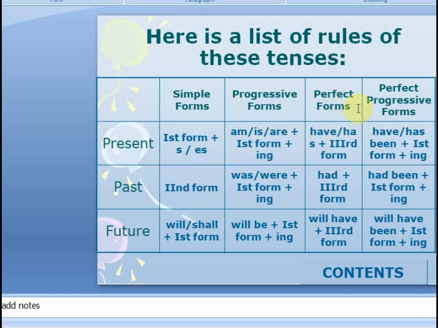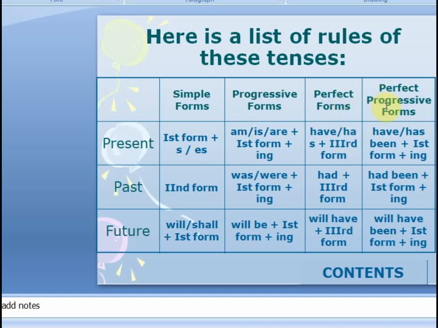Then perfect forms, they take have or has. With singulars we use has, and with plurals we use have, but there is an exception for this rule. With I we always take have and the third form of the verb. This third form is common for all the three tenses. In perfect forms, we should always remember to put the third form of the verb.